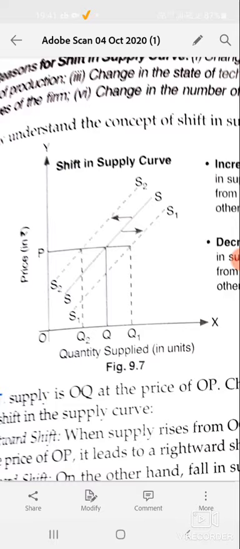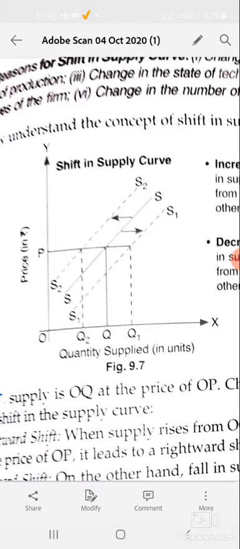And if again the price is the same, the quantity supplied increases to OQ1. You will find three curves here: S1, S2 and S. It is also called shift in the supply curve, because in this condition you find the supply curve shifting to the right hand side as well as the left hand side.